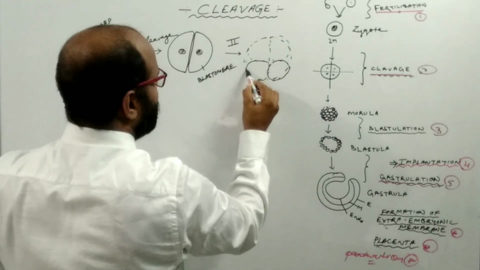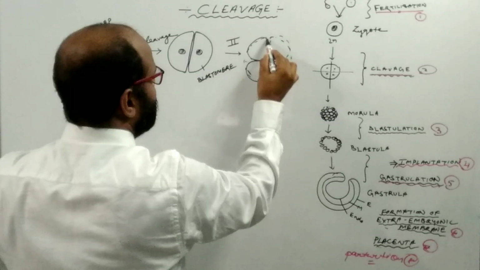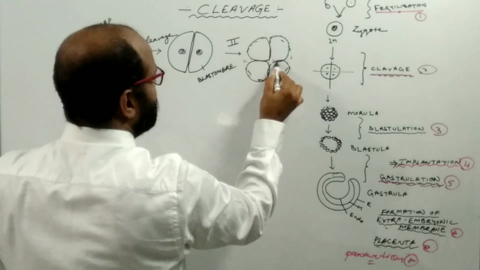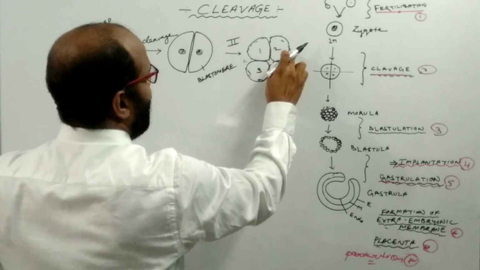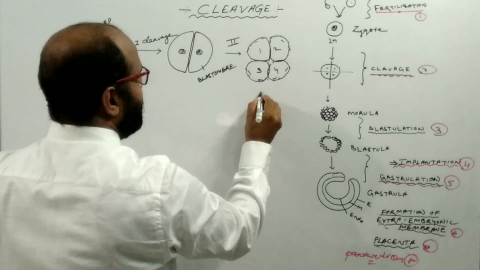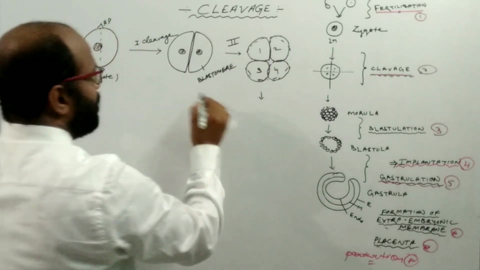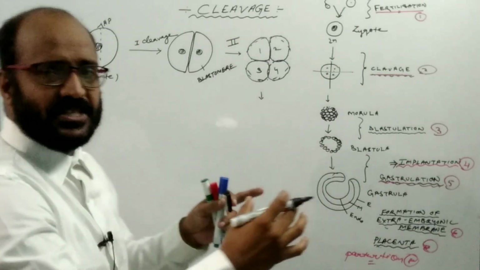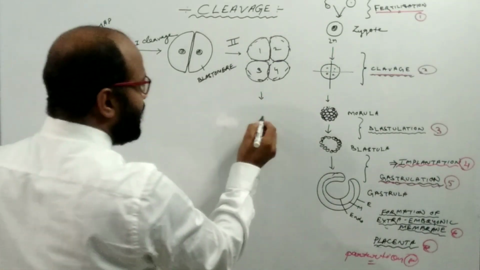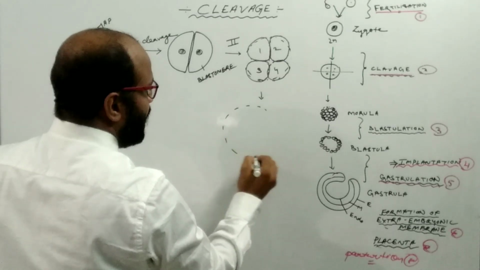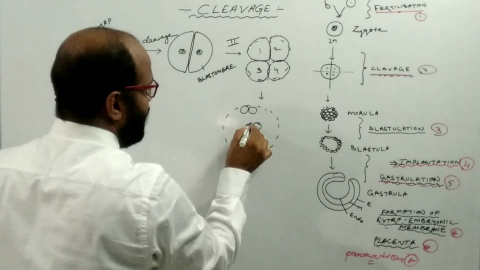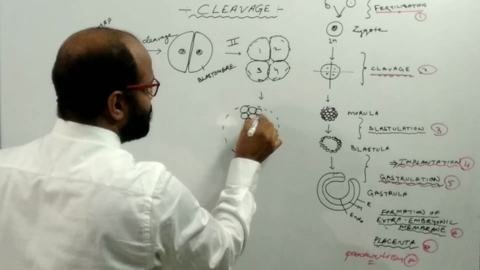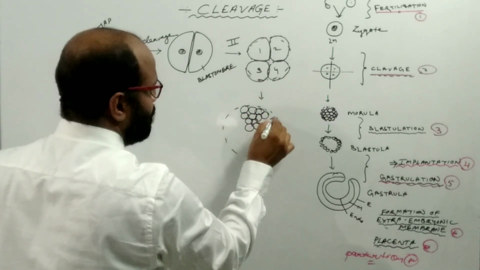Suppose that this is one blastomere, this is another blastomere, this is another blastomere. So we get 4 blastomeres. Like this, after 3, 4, 5, 6 divisions, we get a number of smaller blastomeres.